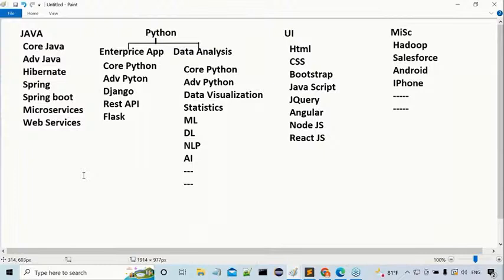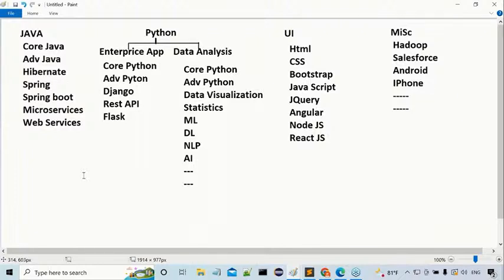Now in the development side also, as you are coming for the core Java demo class or Java full stack, no need to think about the Python, UI and all these things. But at least I need to give some importance to each and every one. Try to think about it. If we come to this Java side, all of you observe carefully. Clearly I am telling you, 100% job opportunities are available at the Java side, damn sure.